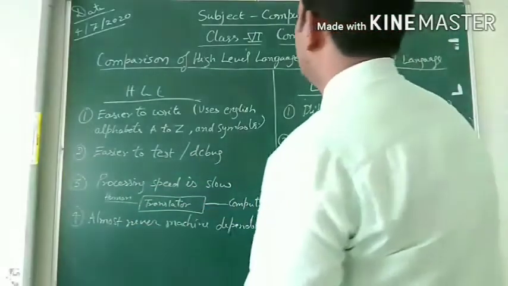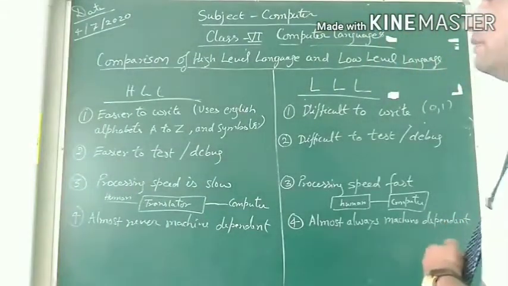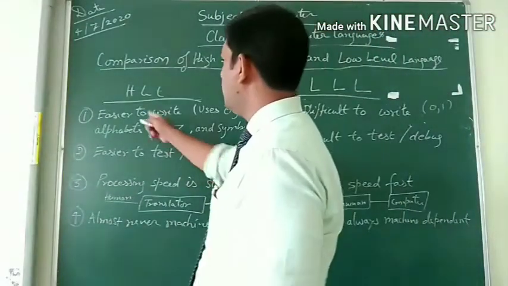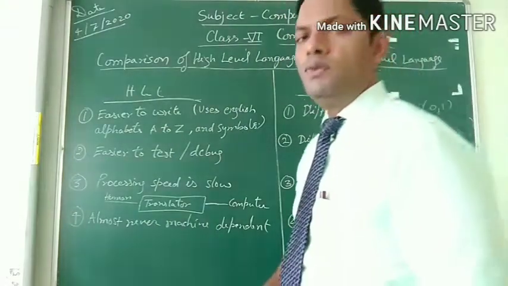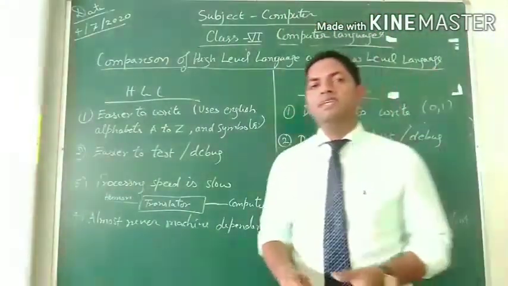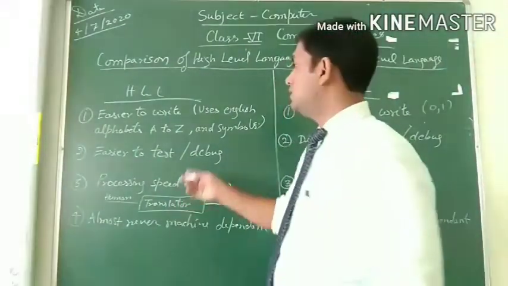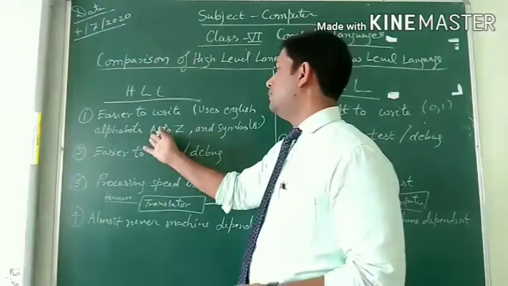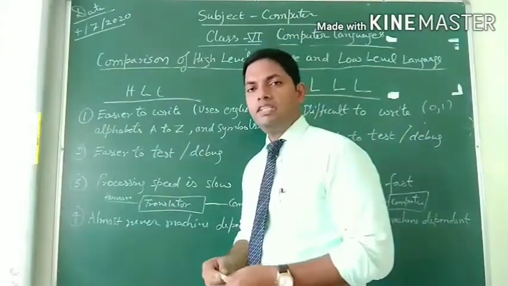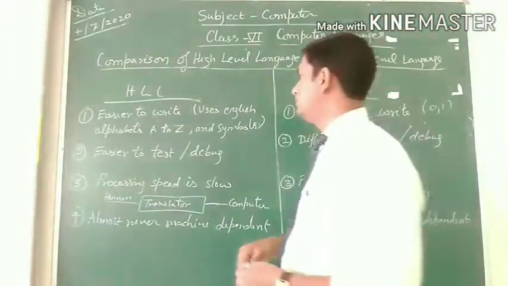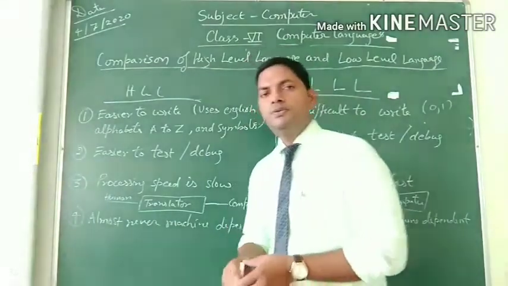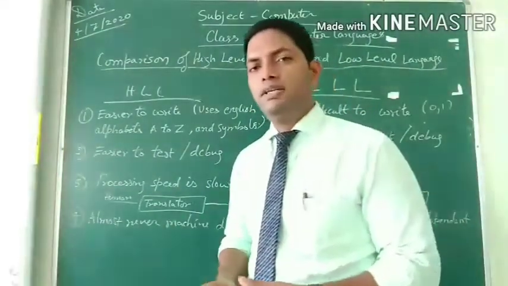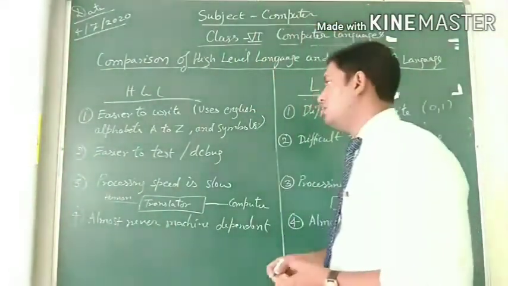Now let's compare the high level language and the low level language. In high level language, we can say it is easy to write. Easy to write means, as we are using the English alphabet, that is A to Z, it can be in capital or small. Both can be used. And the symbols we are familiar with. So it becomes easy to write the program in a high level language.